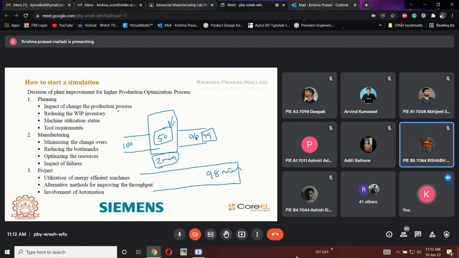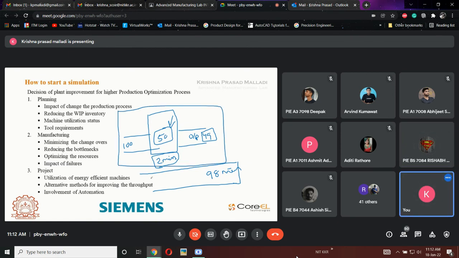Now, what is the total time for completing the cycle? 200 minutes. Yes, the input is 100. The total input is 100, so the cycle time will be 200. So we can calculate with respect to throughput. So if the part is continuous, just a second.